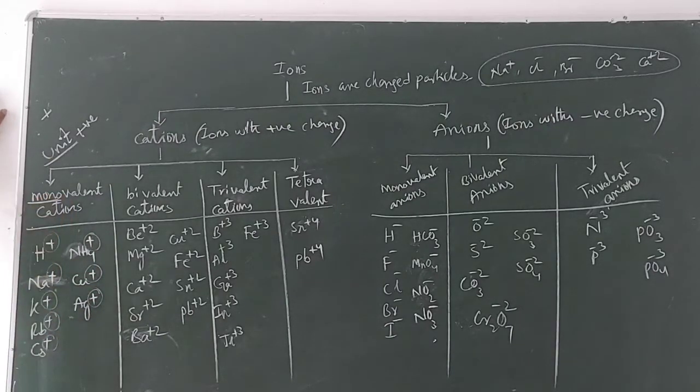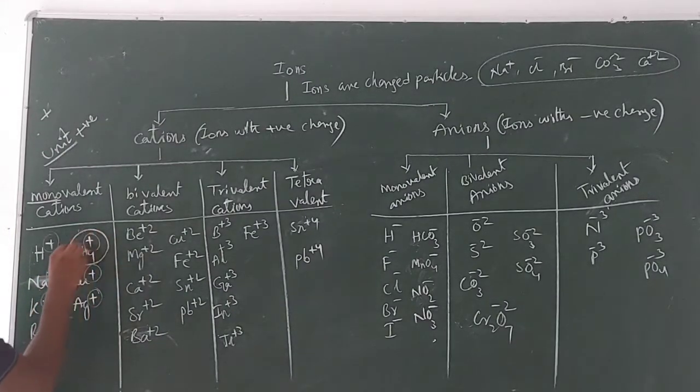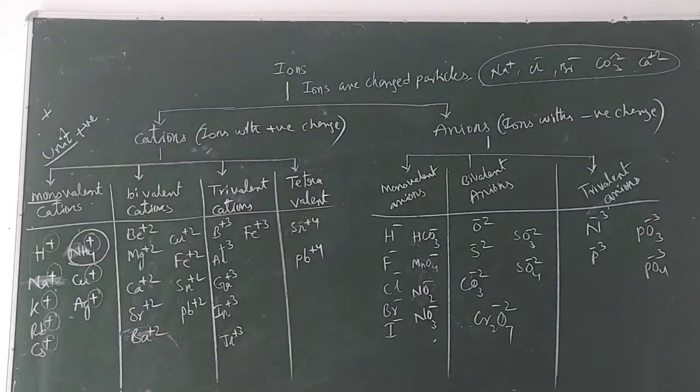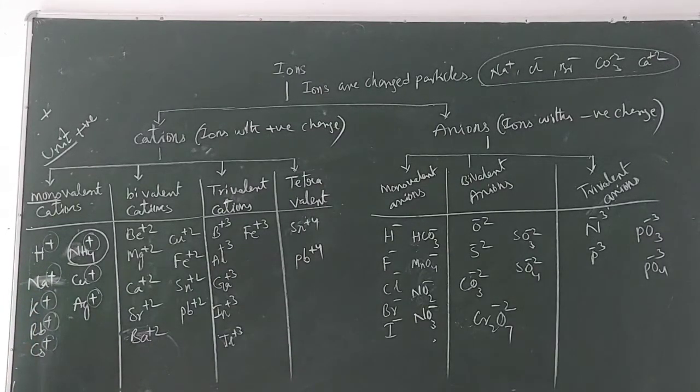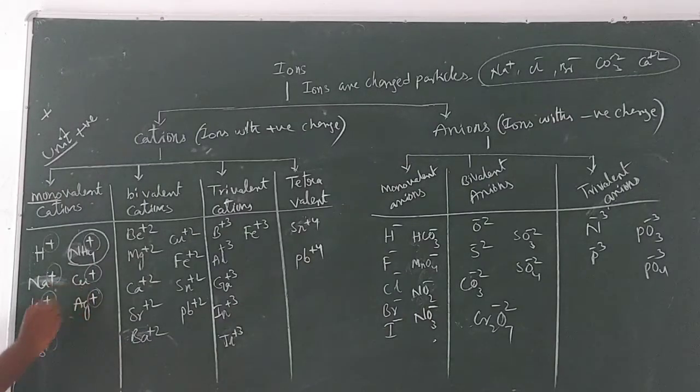Mono means single. And the name of this one is ammonium. In the morning class I have given the naming also. This one is the hydrogen ion, sodium ion, potassium ion, rubidium ion, cesium ion. Now this one has a different name, which is known as the copper ion.